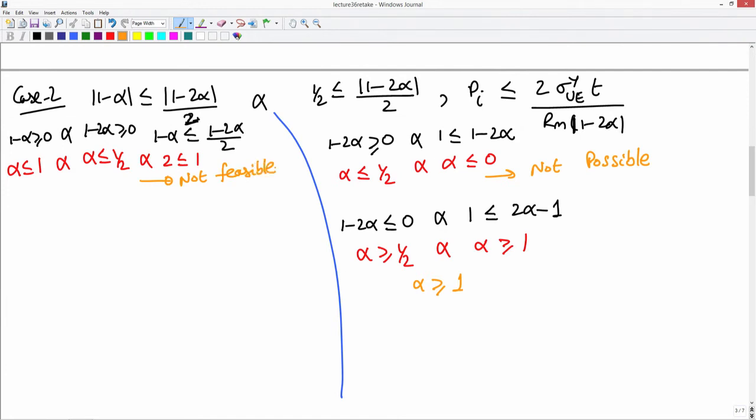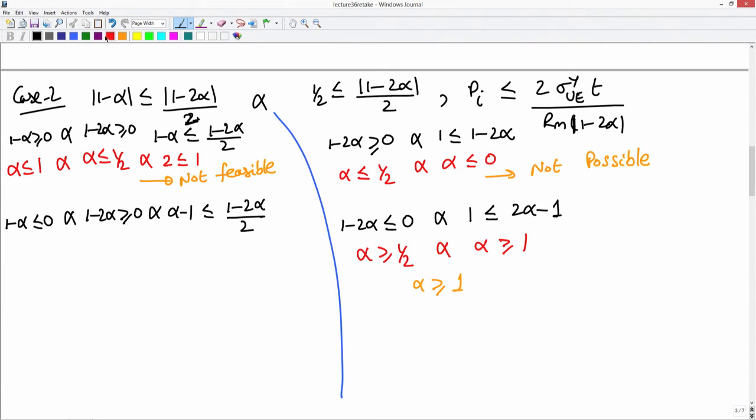Next, let us look at the next condition where 1 minus alpha is less than or equal to 0 and 1 minus 2 alpha is greater than or equal to 0, in which case the absolute value of 1 minus alpha would be alpha minus 1. And this should be lesser than or equal to 1 minus 2 alpha, which is again positive, divided by 2.